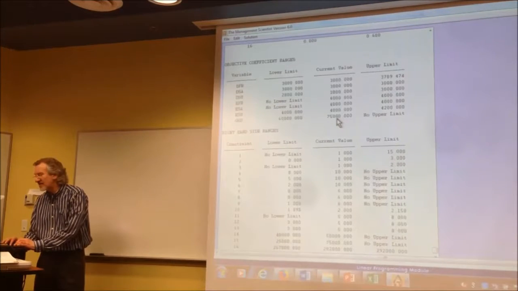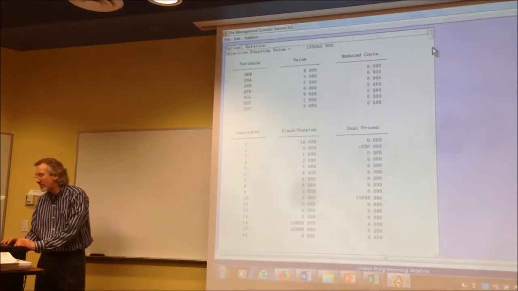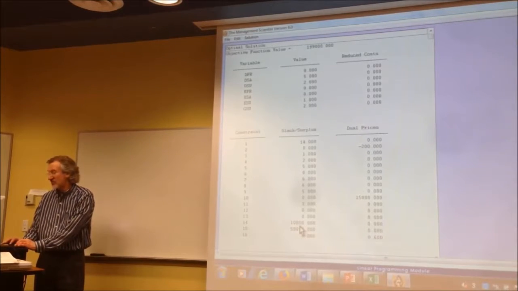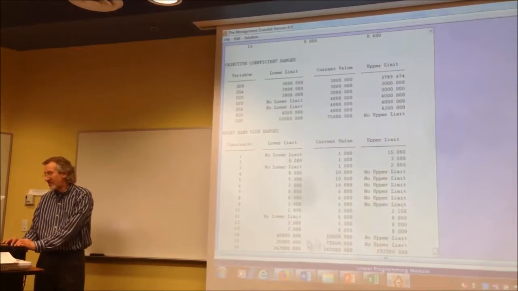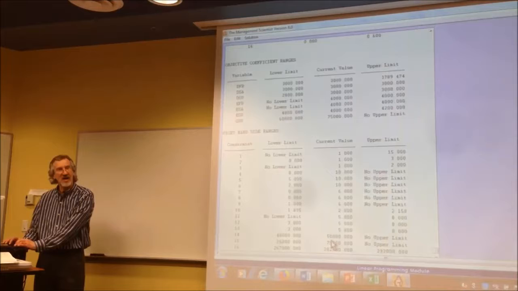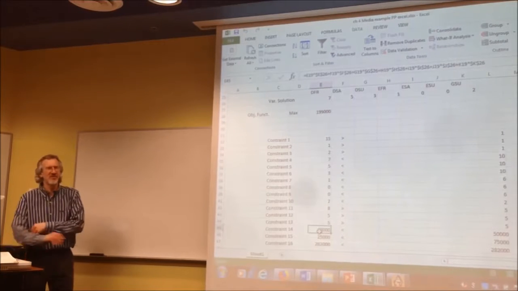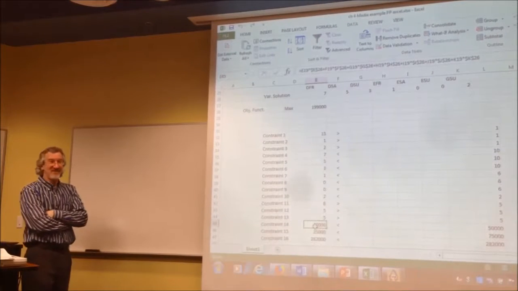What constraint was that? Hang on a minute. I keep hitting the wrong one. There we go. Constraint 14 has 10,000 in either slack or surplus. Constraint 14 was less than or equal to, so we go down to 14. Where's the current value? Ernest? 14's current value is 50,000, so subtract, what did it say, 10,000? Yeah. And it would be 40,000. Is that what it was, 40,000? I'll go back here and take a look. No, it's 42, that didn't work. Isn't it different because some of those? Possibly, yeah, possibly.